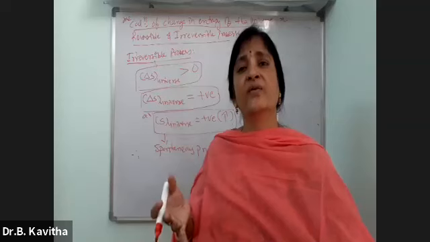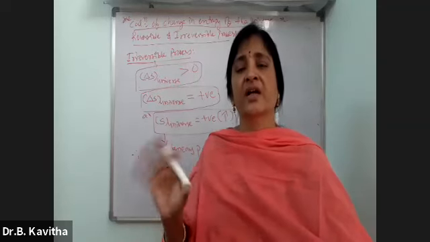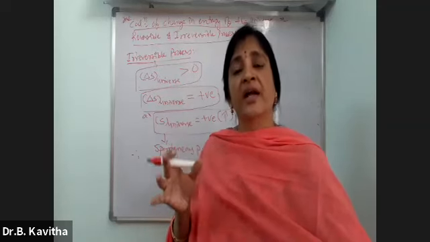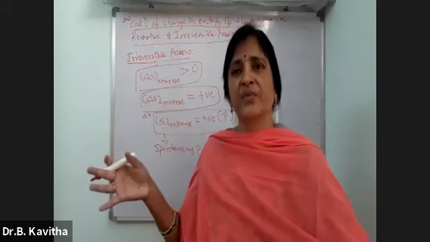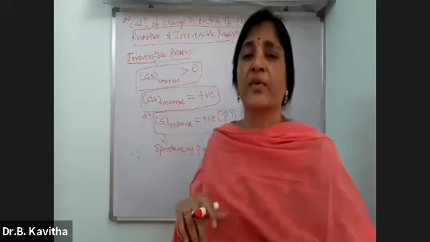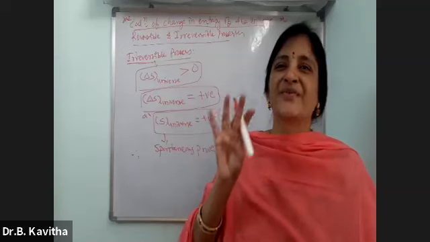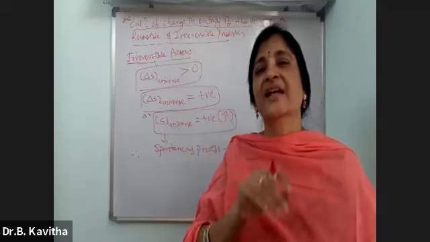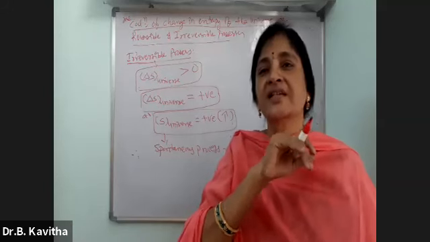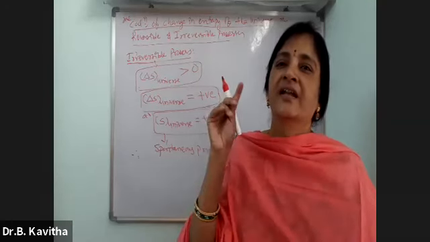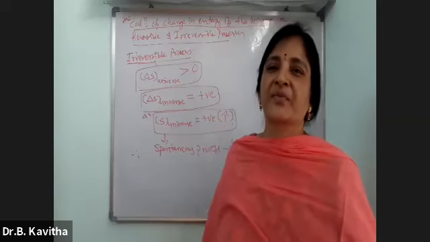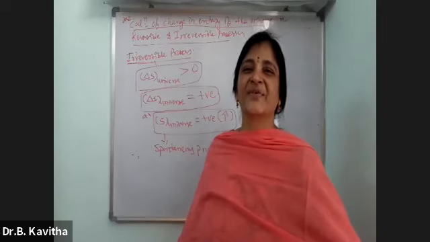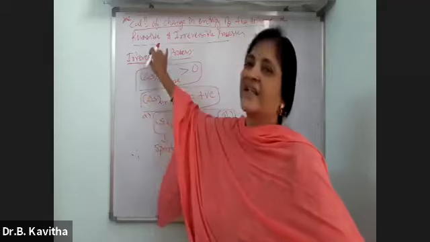But at the end, what will happen? The entropy of the universe reaches the maximum value, and that is called the fourth different form of the second law of thermodynamics, which says that the entropy of the universe increases continuously, and at the end, it reaches the maximum value.